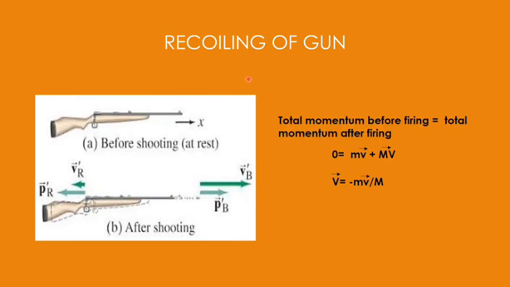Recoil means moving in the backward direction, so the negative sign confirms that.